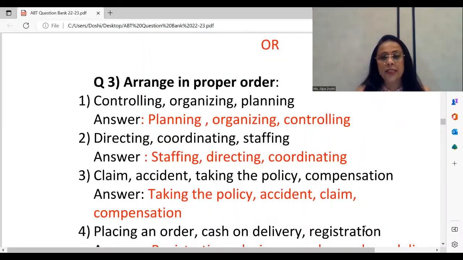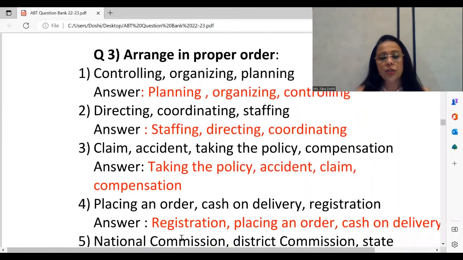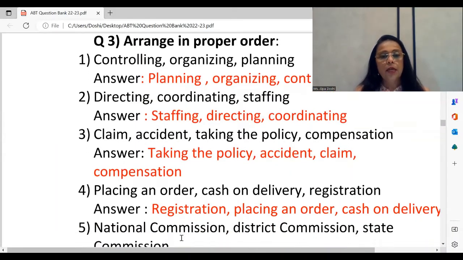First, in online transaction, the person has to do registration. The second will be he will place an order. He has to take the goods to the shopping cart, and thereafter comes the stage of payment, under which one of the payment options is cash on delivery, COD. So that's how you will arrange it in proper order and rewrite the answer correctly.